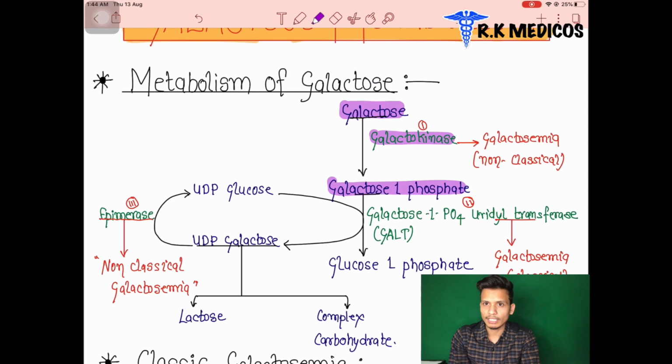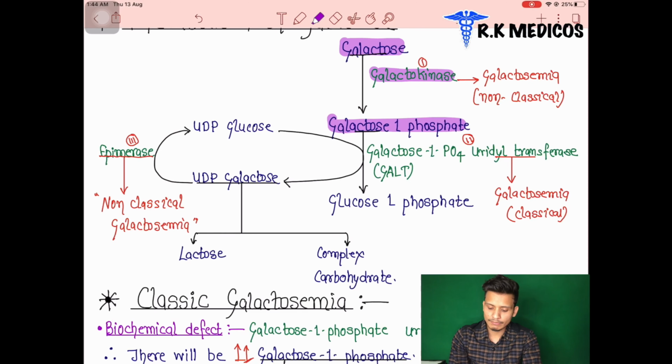Here we use galactokinase, which converts galactose by attaching a phosphate group at the first position.